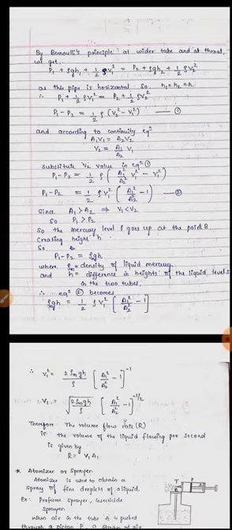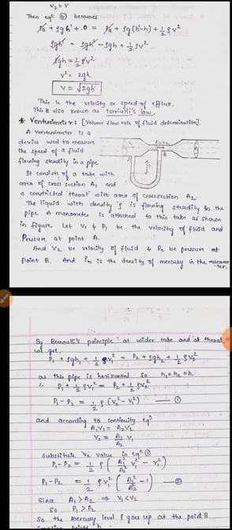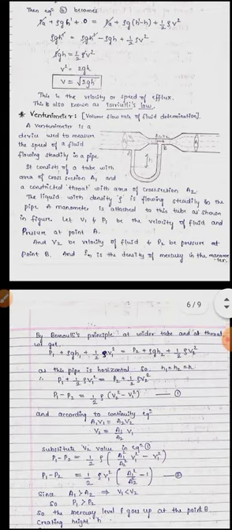So the pressure at point A increases compared to the pressure at point B, which leads to a change in the height of the mercury inside this manometer.